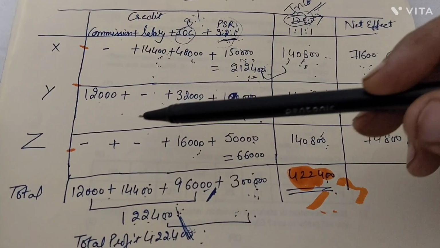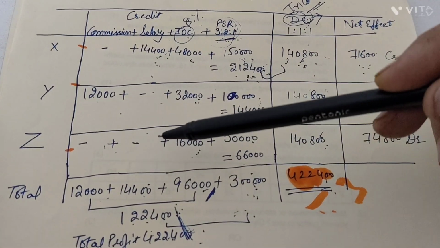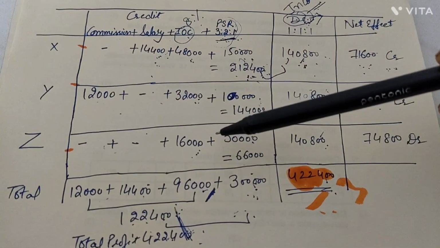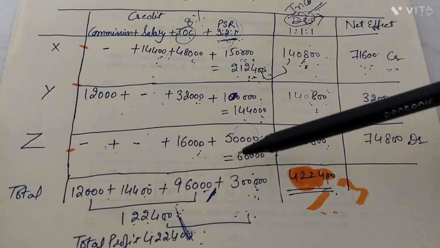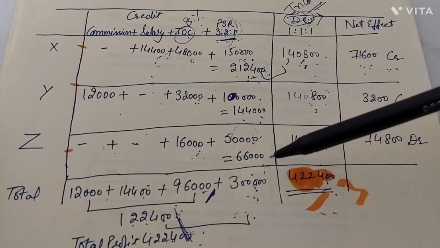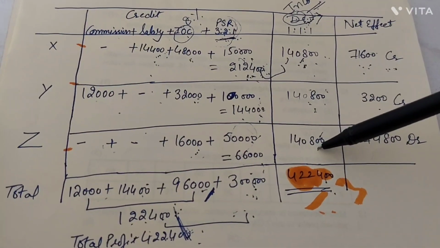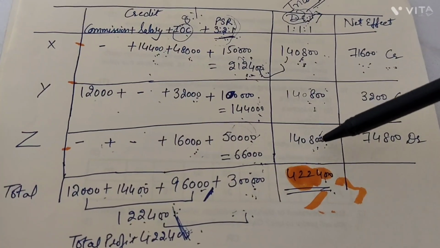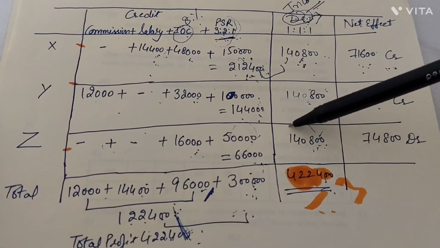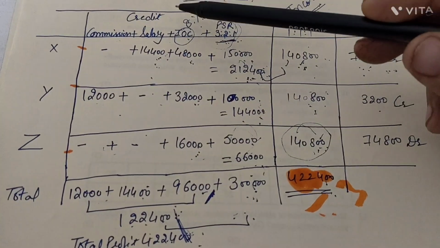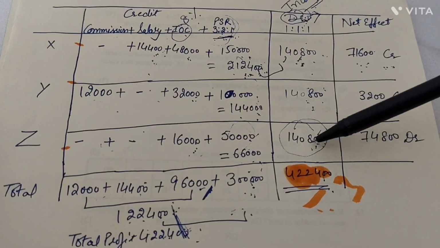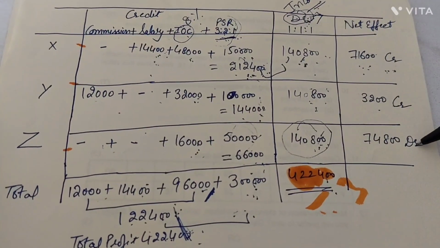Now the next case, Z. No salary, no commission, but we have IOC plus profit sharing for him of 50,000. The total claim is 66,000, but we have given him more. So we have to take from him. Now the debit value is more as compared to the credit value. So this difference should be debited, right?